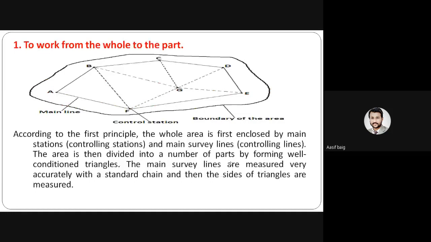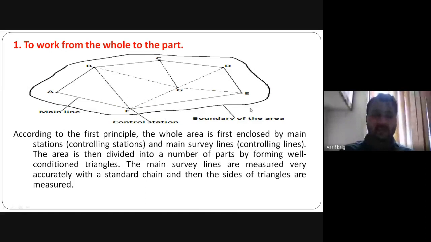Okay, it may be linear, it may be angular. So what is meant by working from whole to the part? Consider this is the boundary of the area, and we have to measure the area of this particular boundary. Directly we will not measure the whole area, but we will distribute this whole area into a number of triangles.